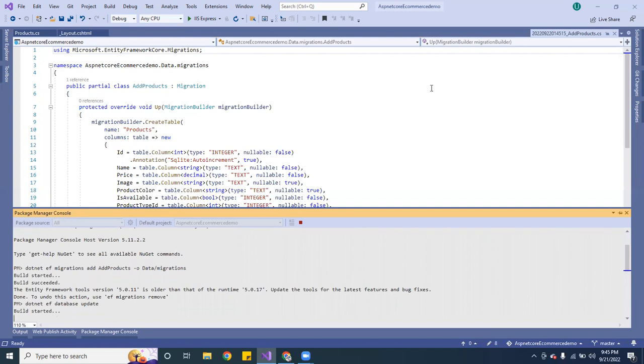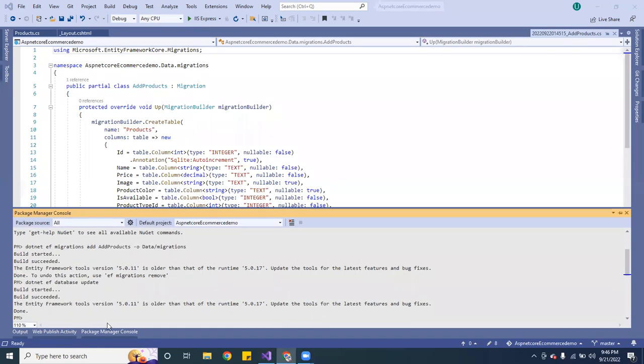It takes a little bit, depends on your computer. So I'm going to skip it. Okay, so now that I have built it, I don't have any errors at all. So now go ahead and close this up, close that up.